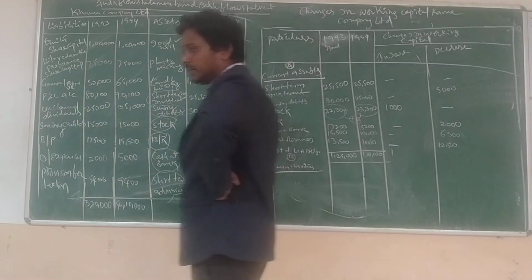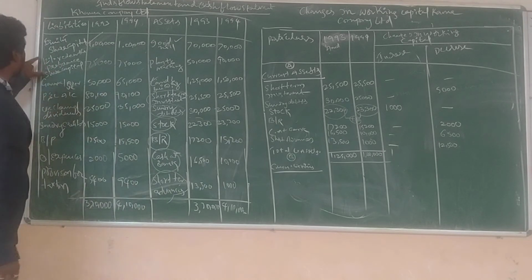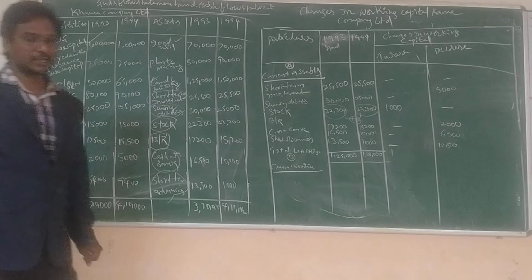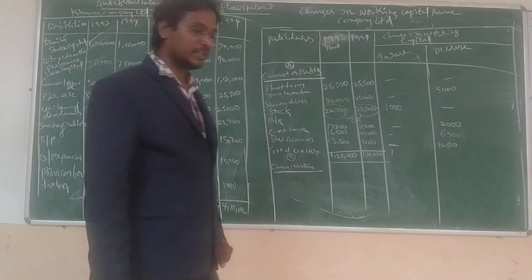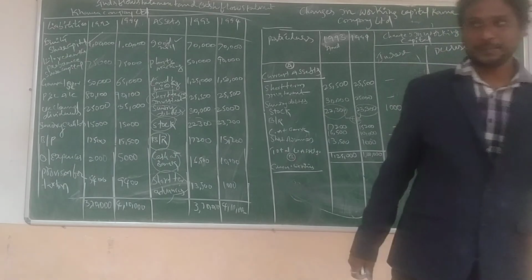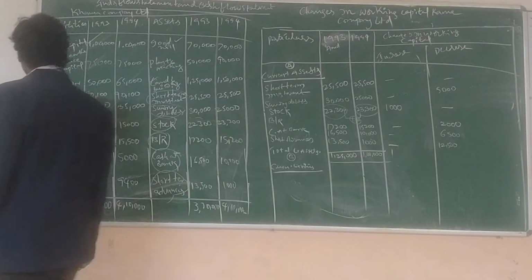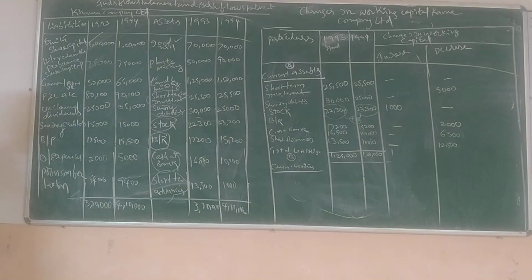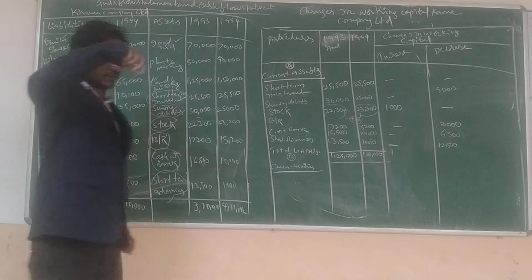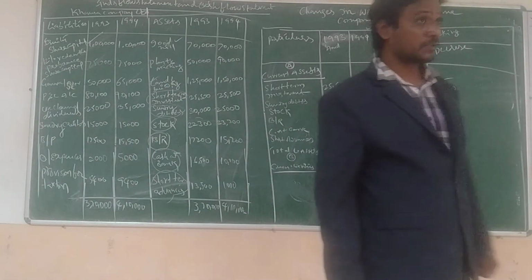Equity share capital is not a current liability. 12% redeemable preference share: shares are not treated as current liabilities, because that is not a liability, that is also investment. So don't take these kinds of things. And next one, general reserve. General reserve is also not a liability, it is a reserve.